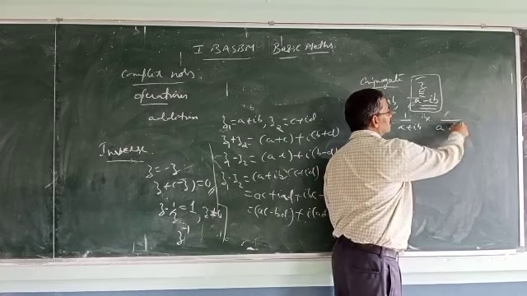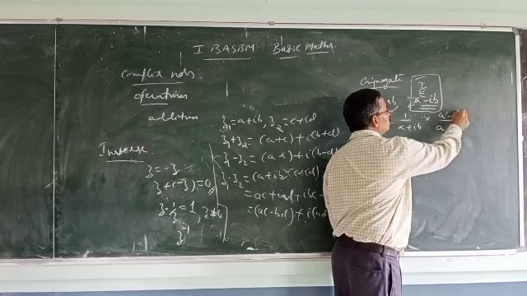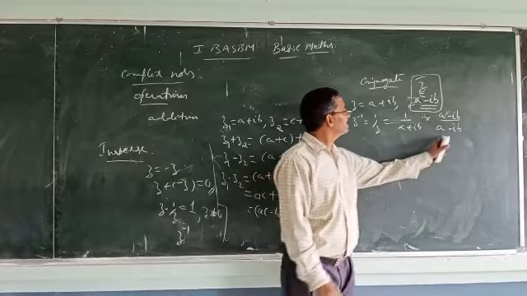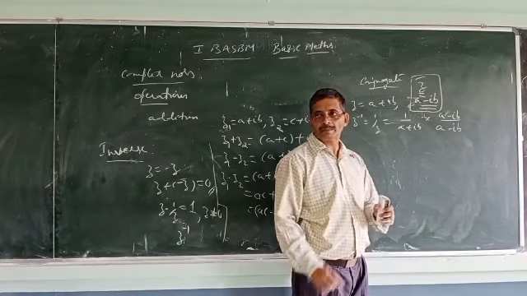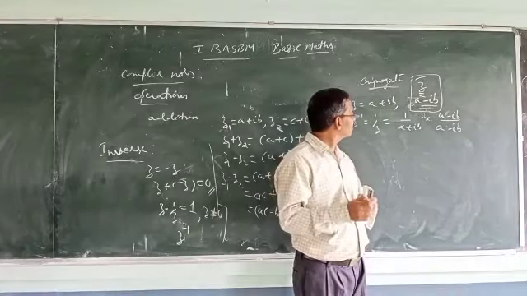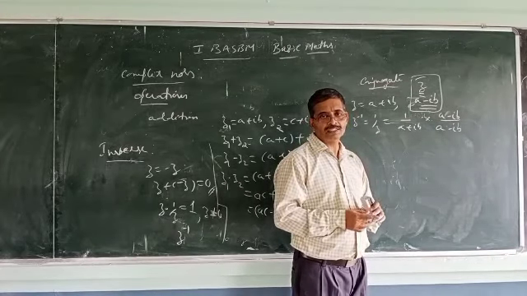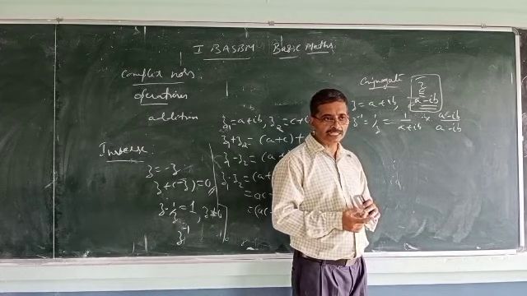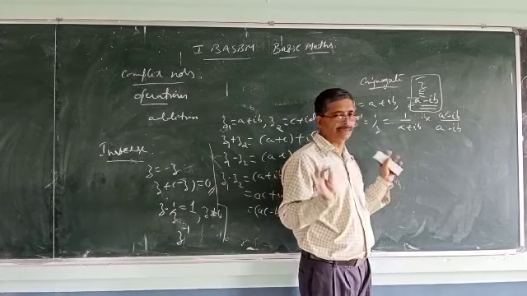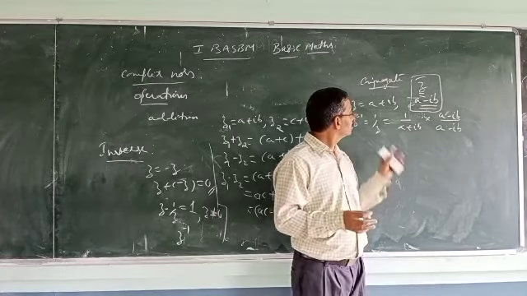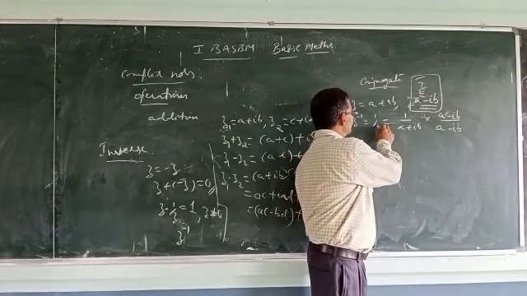We have to multiply both numerator and denominator by a minus ib. So multiply by its complex conjugate called z bar. For z equal to a plus ib, its conjugate is a minus ib. Remember, its conjugate is a minus ib. So we will multiply and get the result.